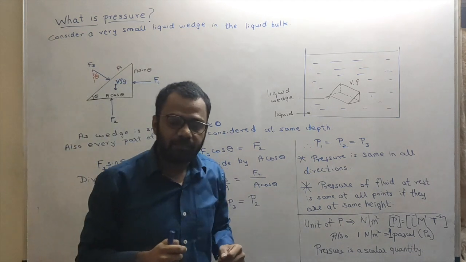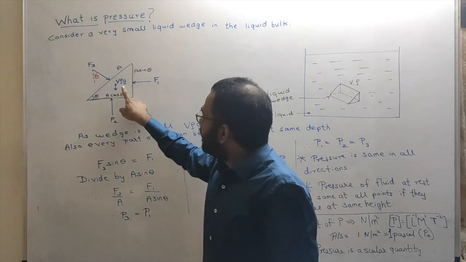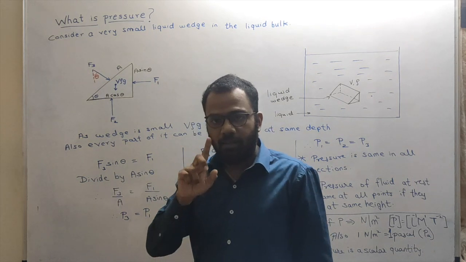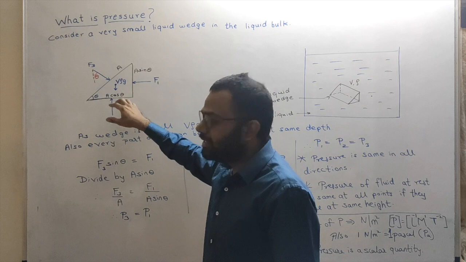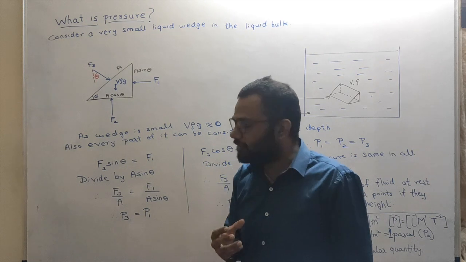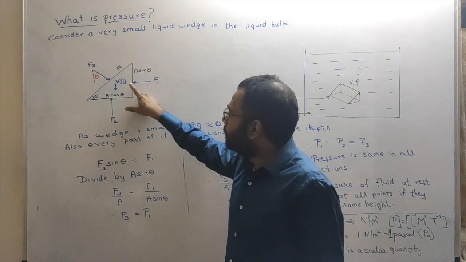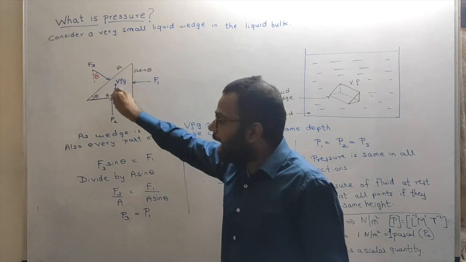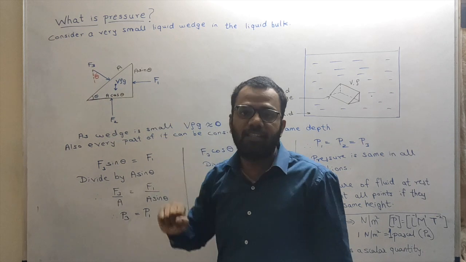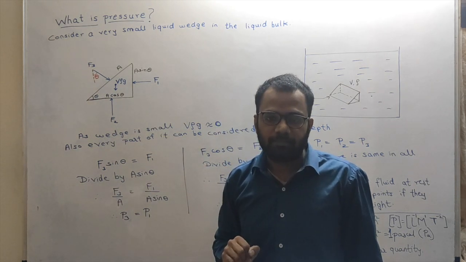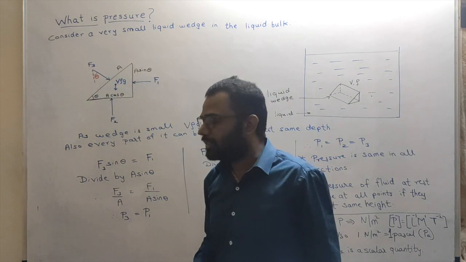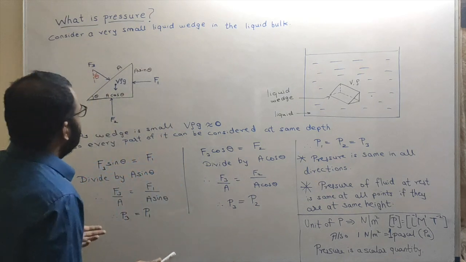What about the weight of the wedge? That will also be considered. So the weight of the wedge will be mg in the downward direction. Now mass is nothing but density into volume. So mg is written as V rho g in the downward direction. But as we have said that the volume or the size of the wedge is extremely small, and hence this force V rho g will be negligible, and hence we will neglect this force. Now the forces remaining are just these forces acting on the wedge. Now let us balance them.